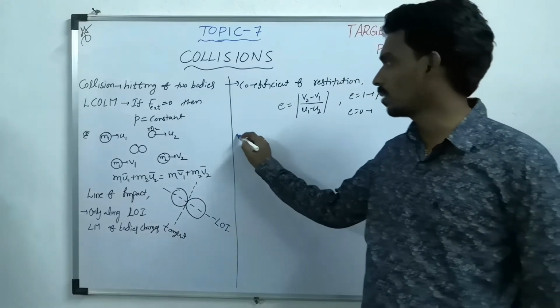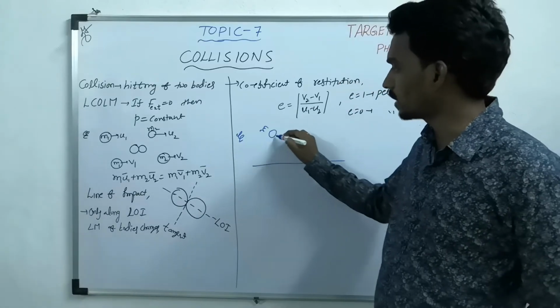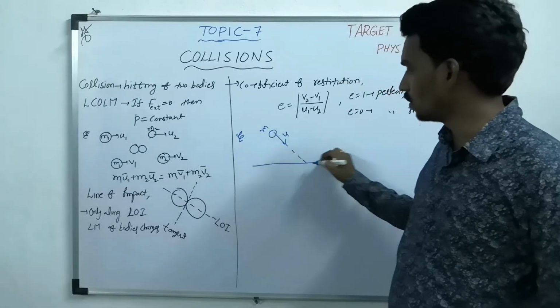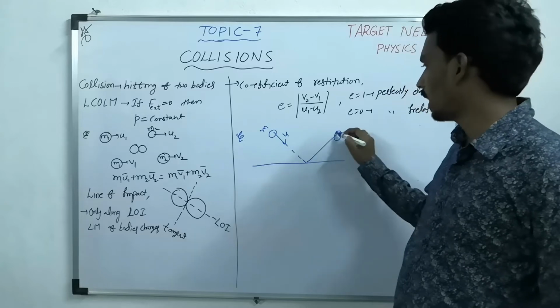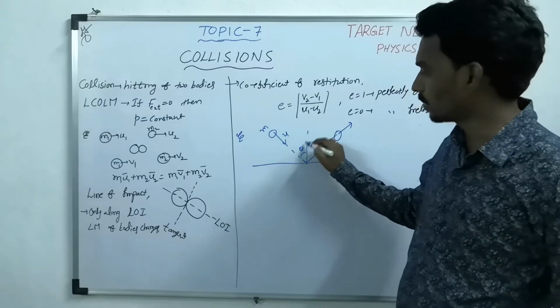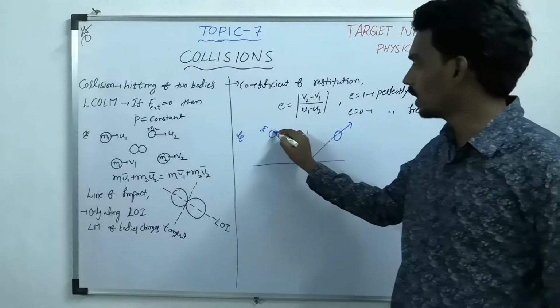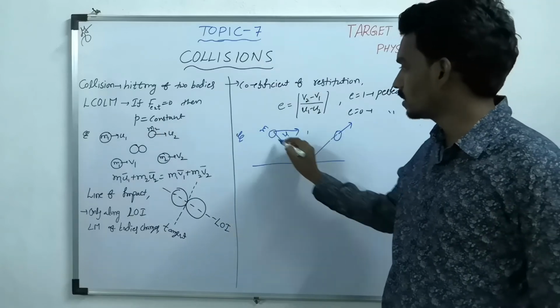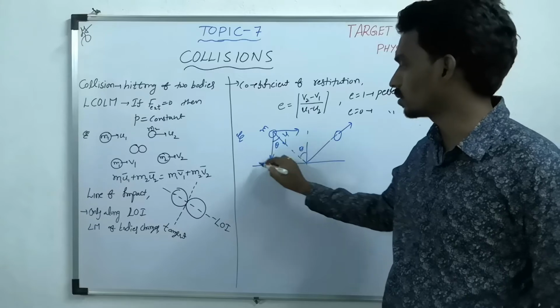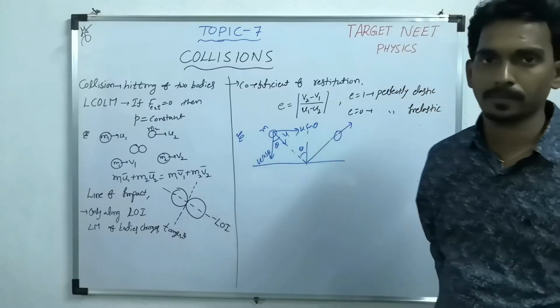Let's take one example for that. Consider one surface and one ball of mass m moving with a velocity u, hitting the surface and then rebounding. Let's take the angle as some theta with the vertical. Now what are the velocity components? This is theta, and this is theta. So this is u cos theta and this is u sin theta.